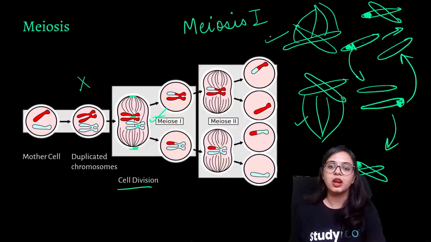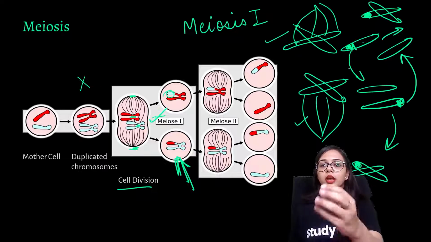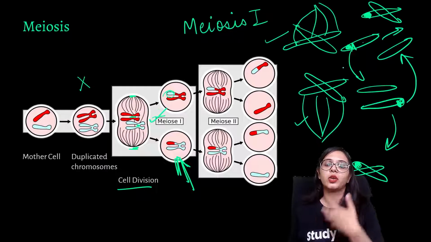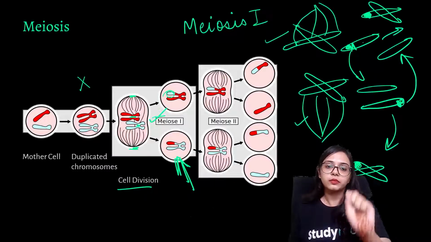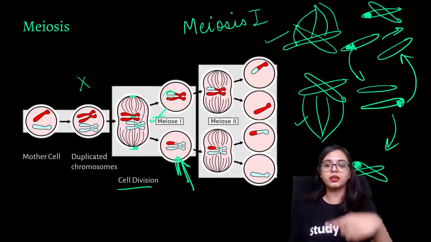Here, one part of this chromosome is being transferred to this part. That is why in this picture at the bottom, the white scissor-like structure has one red part, and the red scissor-like structure has one white part. So one exchange of genetic code, an exchange of DNA, is taking place, and when that happens, you get two cells, somewhat like mitosis. But this is not where meiosis is going to end. There is going to be another phase.